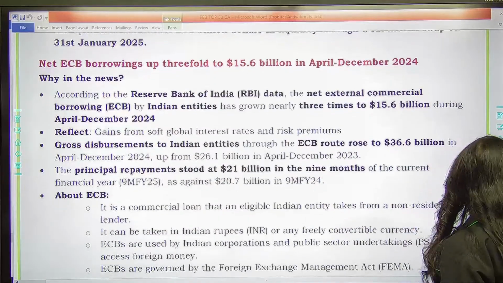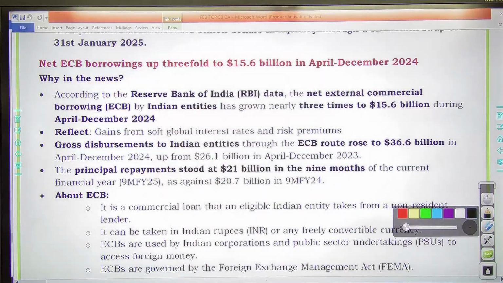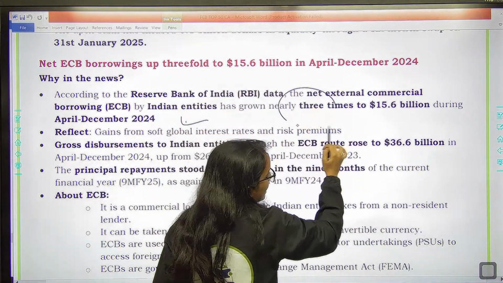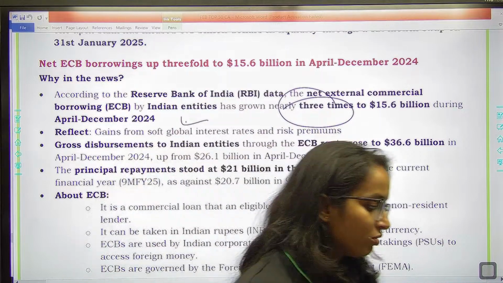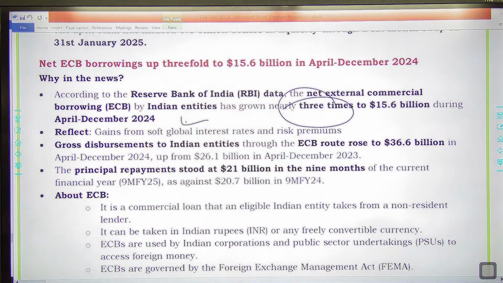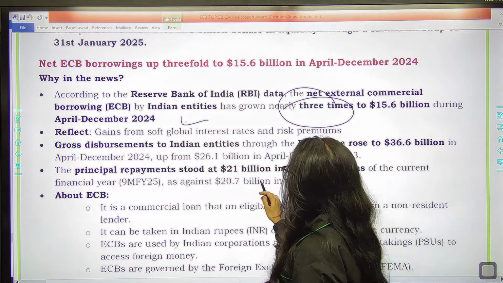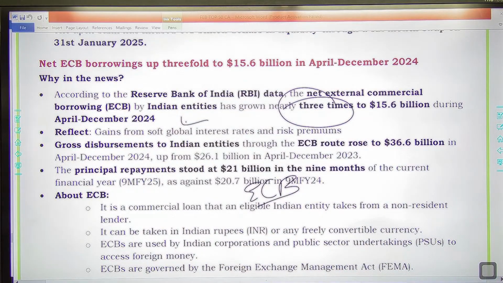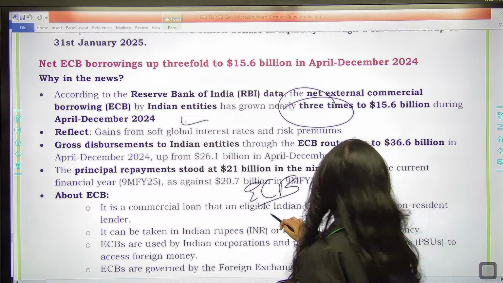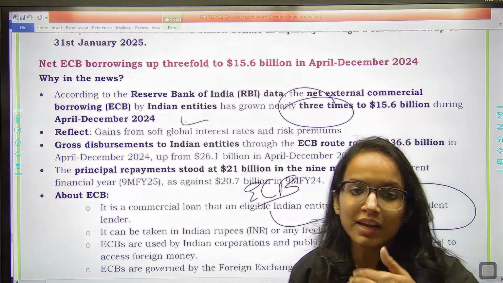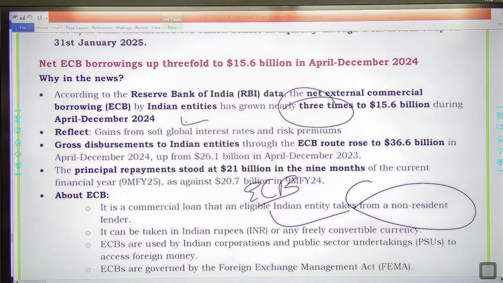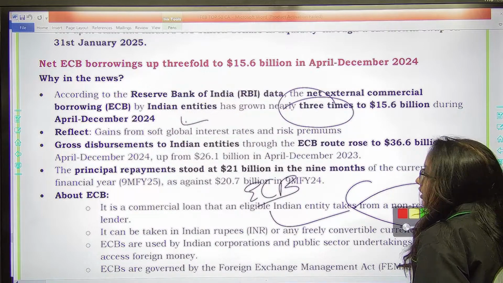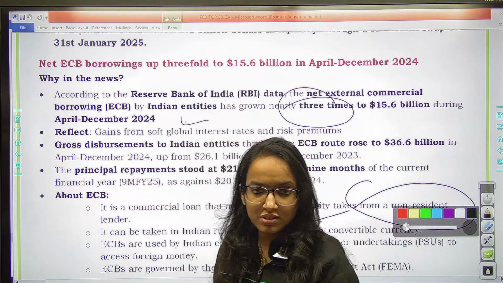Then next we have RBI. According to RBI data, the net external commercial borrowings by Indian entities has grown nearly 3 times to 15.6 billion US dollars during the April to December period of 2024. ECBs, external commercial borrowings. What are external commercial borrowings? External commercial borrowings are the loans which an eligible Indian entity takes from a non-resident lender. What we borrow from non-resident lenders outside India has increased recently 3 times. So remember this thing. That shows we have quite keen interest in global gains, you know.